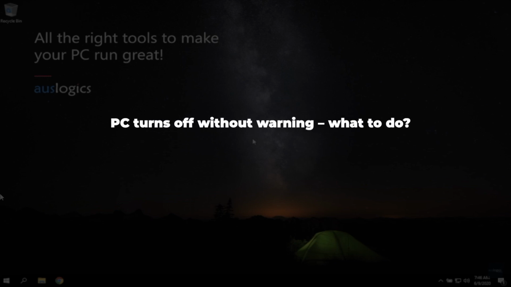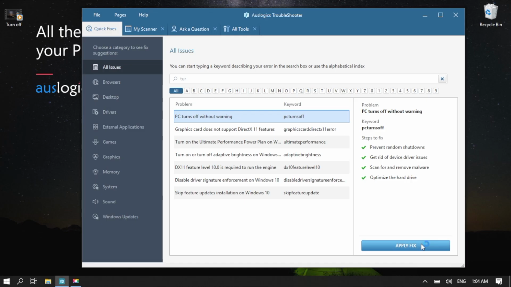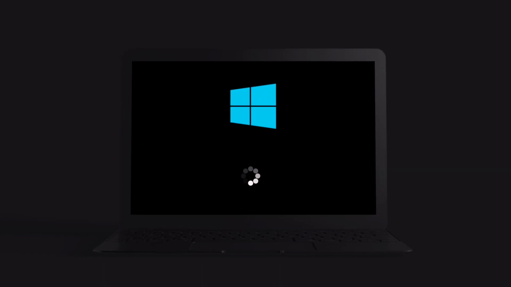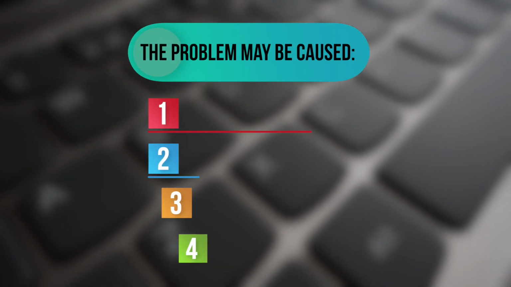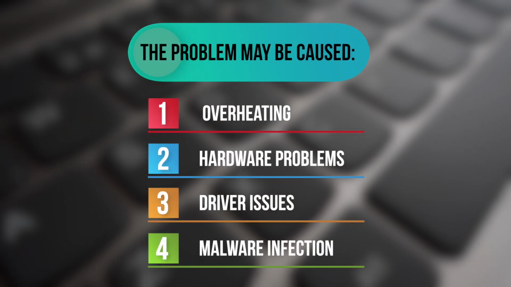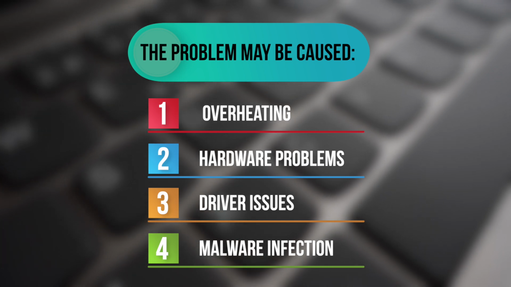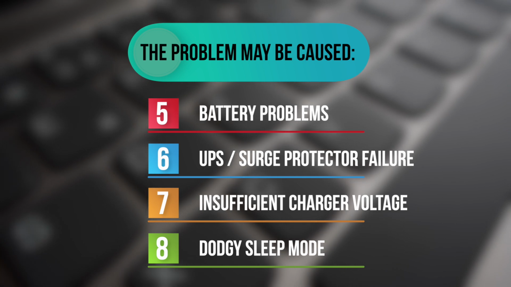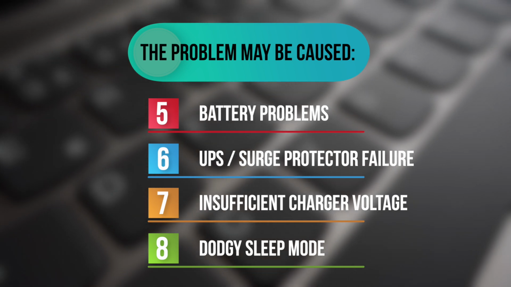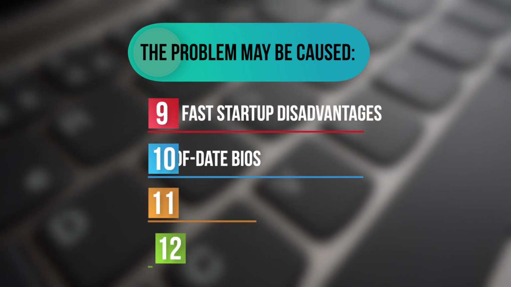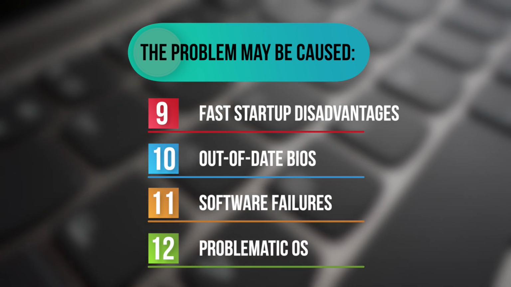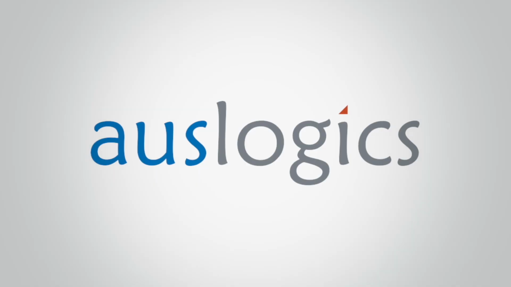PC turns off without warning. What to do? In this video, we will try to help you find the cause of PC turning off without warning and solve it. The problem may be caused by overheating, hardware problems, driver issues, malware infection, battery problems, UPS or surge protector failure, insufficient charger voltage, dodgy sleep mode, fast startup disadvantages, out-of-date BIOS, software failures, problematic OS. Let's fix.